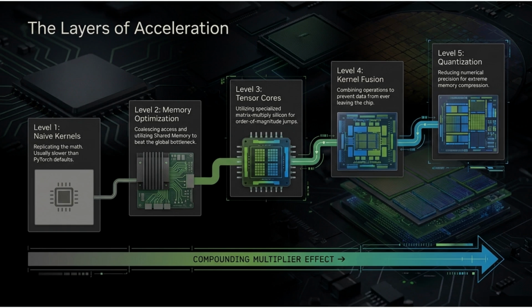5 layers of acceleration compound. Level 1, naive kernels, often slower than PyTorch. Level 2, memory optimization, coalescing and shared memory. Level 3, tensor cores for order-of-magnitude matrix multiply jumps. Level 4, kernel fusion keeping data on chip. Level 5, quantization compressing numerical precision. Each layer multiplies the previous, not adds.